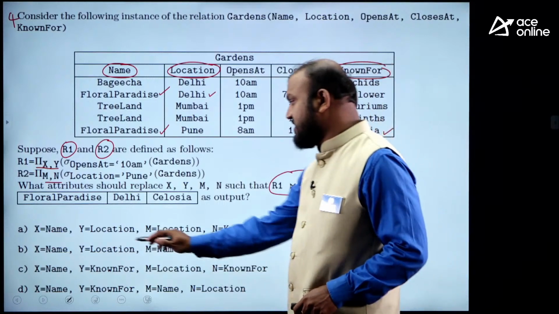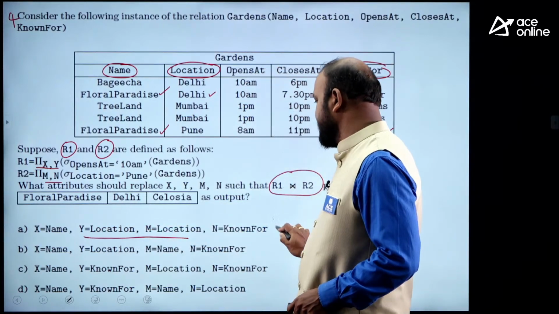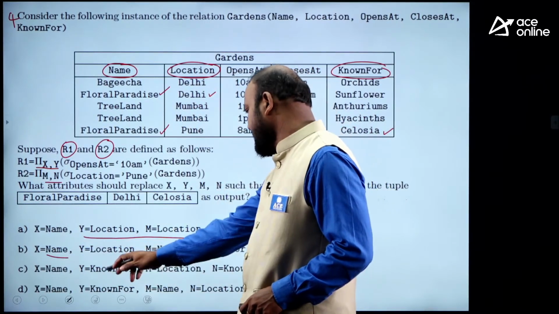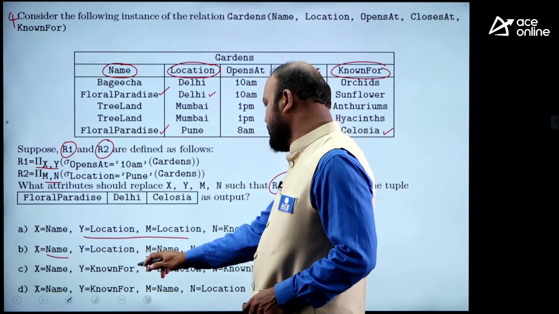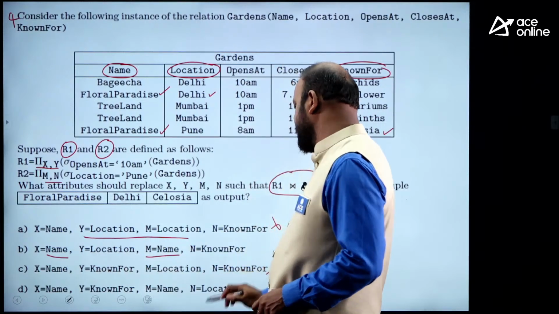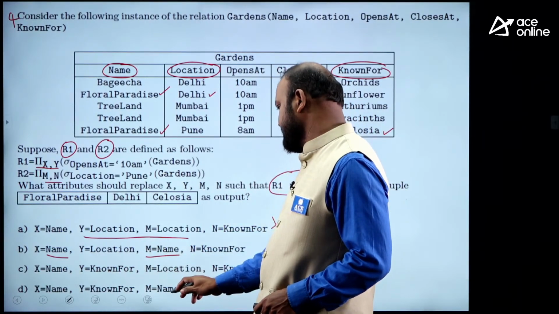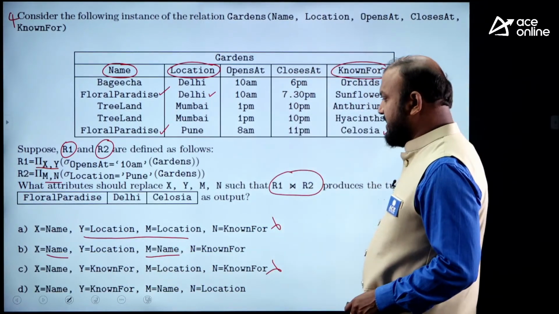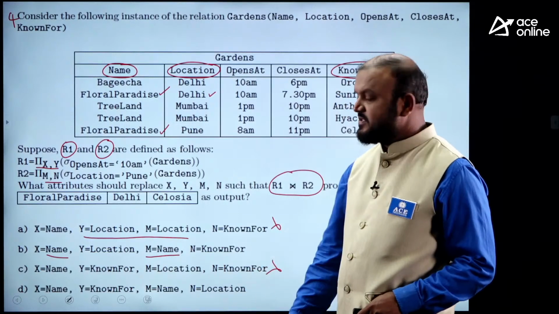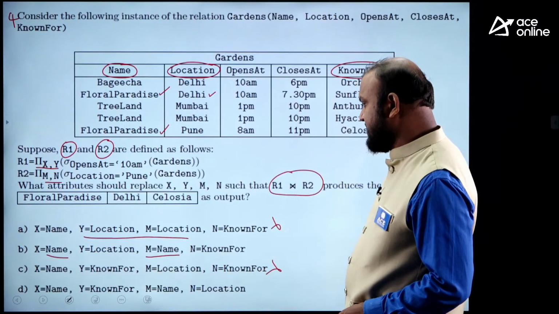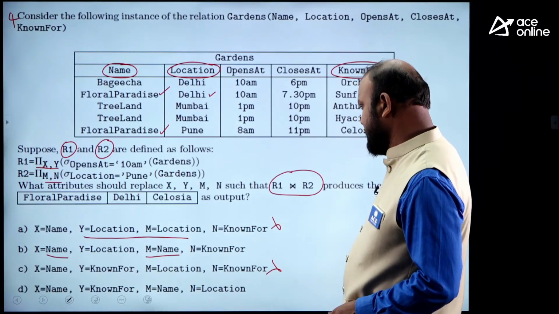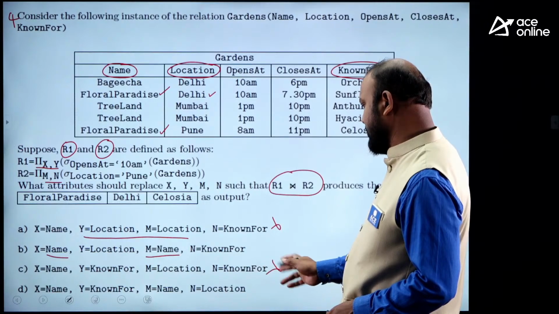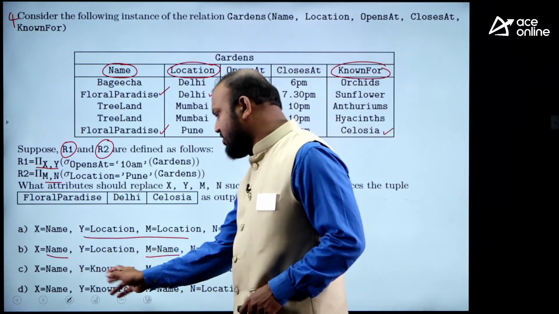See here, location is common, so A is incorrect. Here name is common. Here name, known for; location, known for. Here known for is common, so C is incorrect. Here name is common, and location and known for are there. Here we have options B and D. Which option is correct? If I go with B: name, location; name, known for; name, location. But the attribute combinations are different.